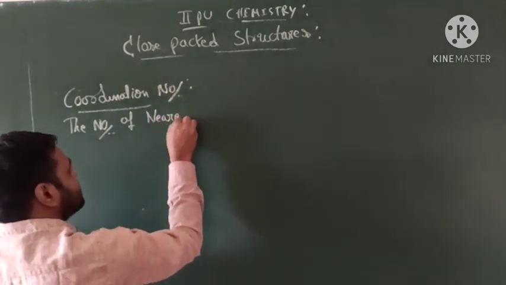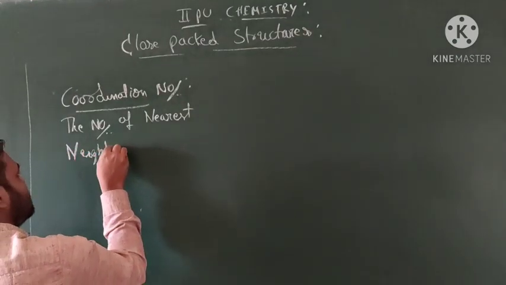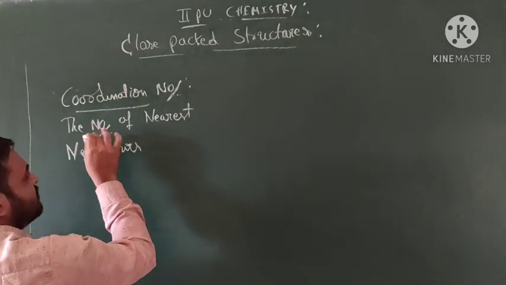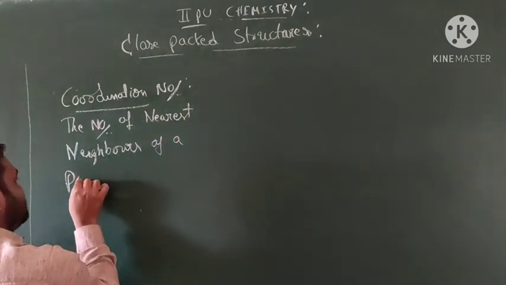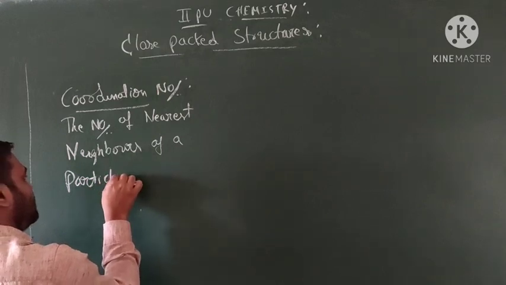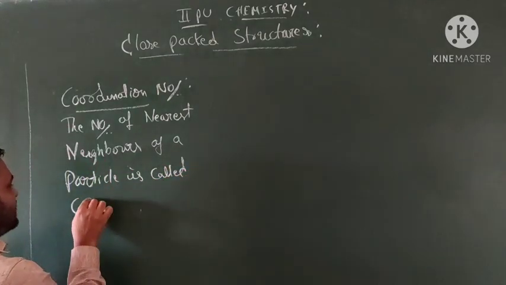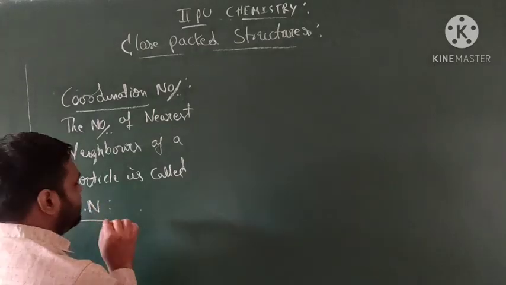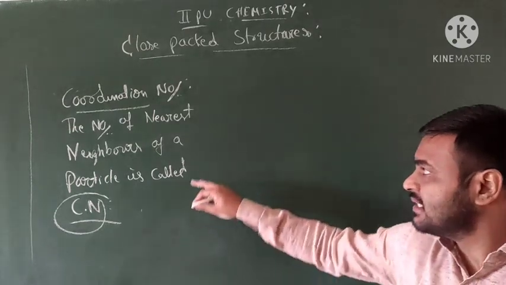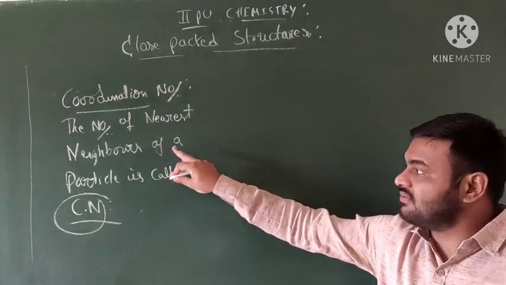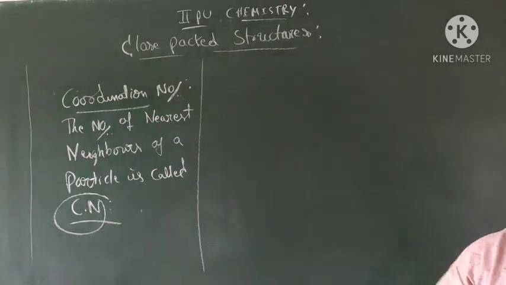The number of nearest neighbors of a particle is called the coordination number. Okay, students, the number of nearest neighbors of a particle. Let me explain it afterwards.